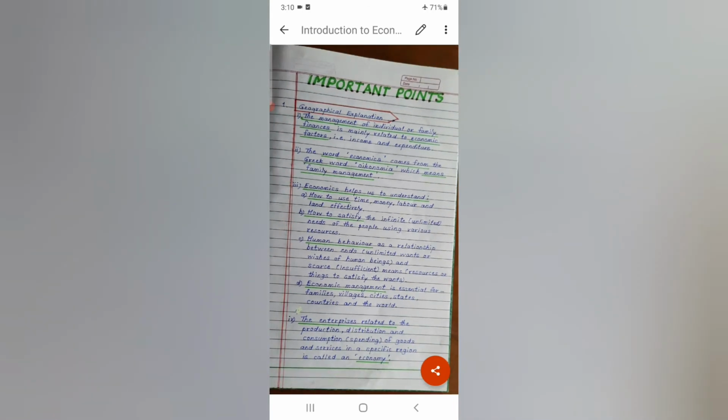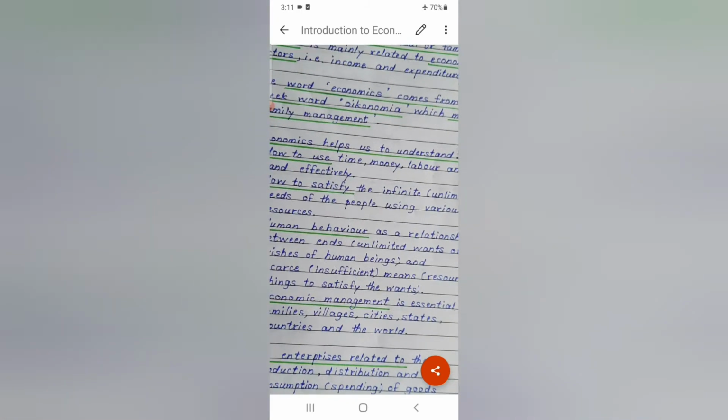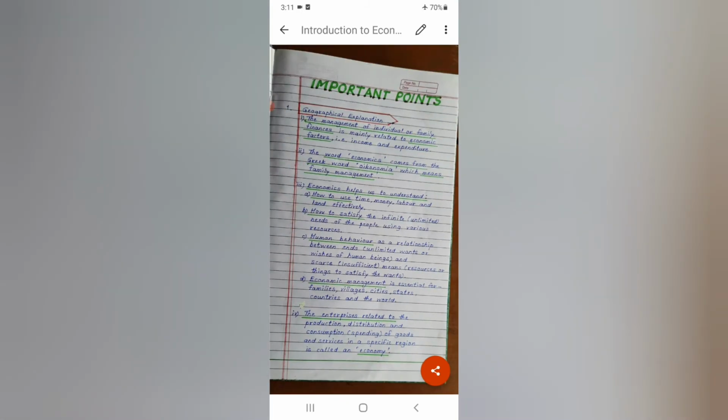Then secondly, how to satisfy the infinite needs of the people using various resources. We have many resources around us, and how to use these resources to satisfy our unlimited, infinite needs. If you study economics properly, you can understand how this should be done. Next is human behavior.